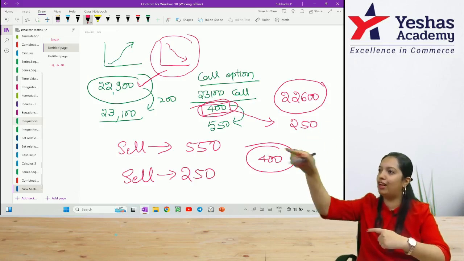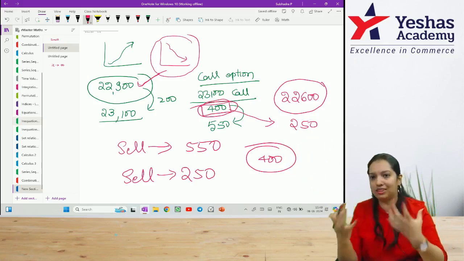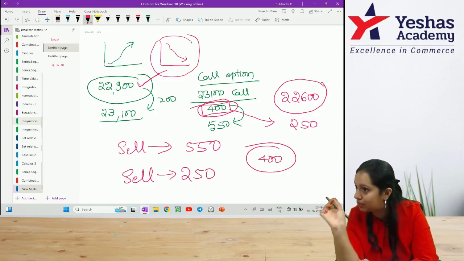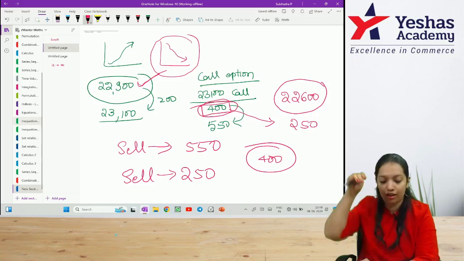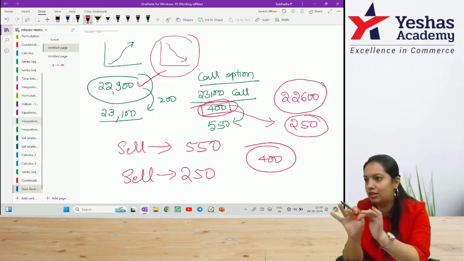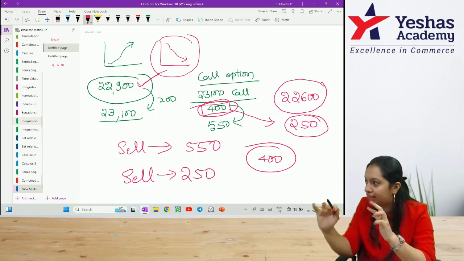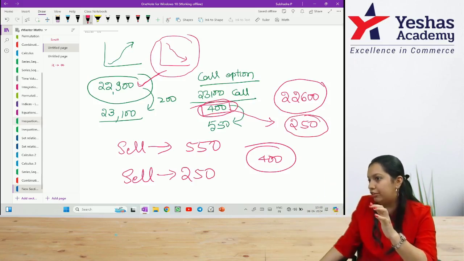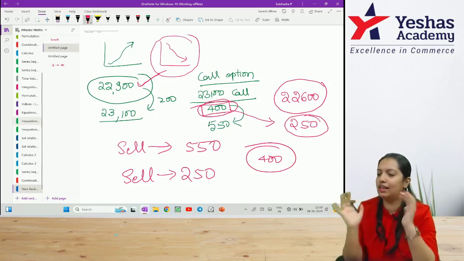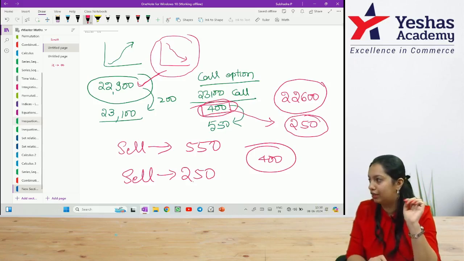So at 550 I want it to be sold, because I am taking class, I will not keep a watch. So we have the option to place a limit order. Or if it is falling down, when it falls down to 250, I want the limit to be set. Because if the market is going beyond 250, I am incurring more and more loss. The maximum loss that I am okay to take is 250.